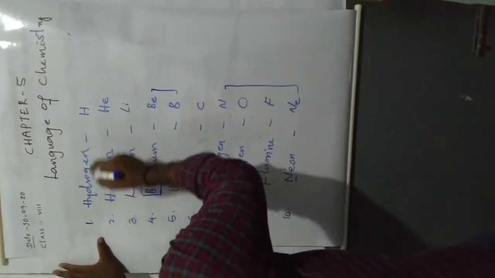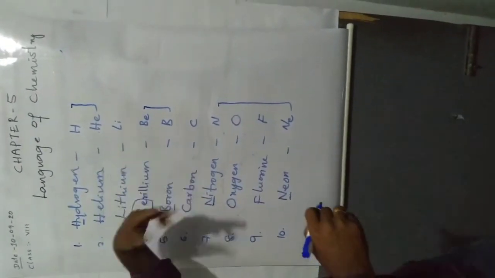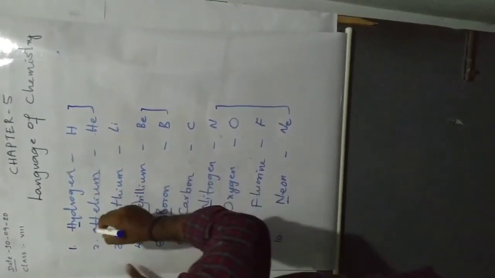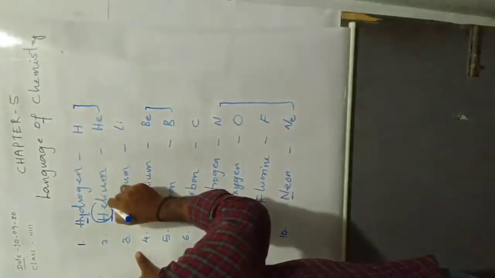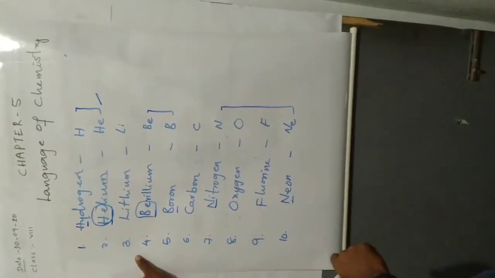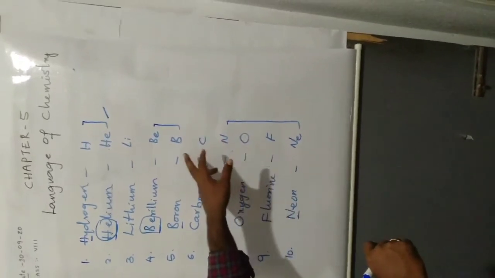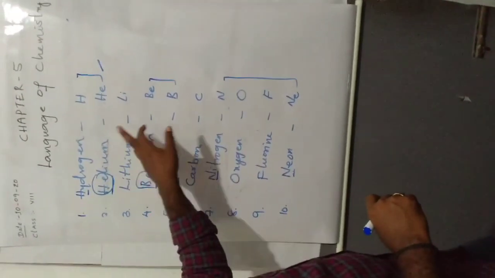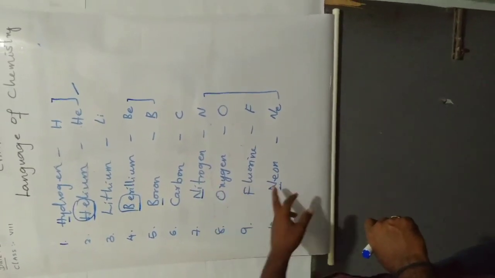Hydrogen and helium: hydrogen is first and already represented by H, so for helium we take the second letter as well, He. So up to 10 elements, the repeated letters are in hydrogen, helium, beryllium, boron, nitrogen and neon.